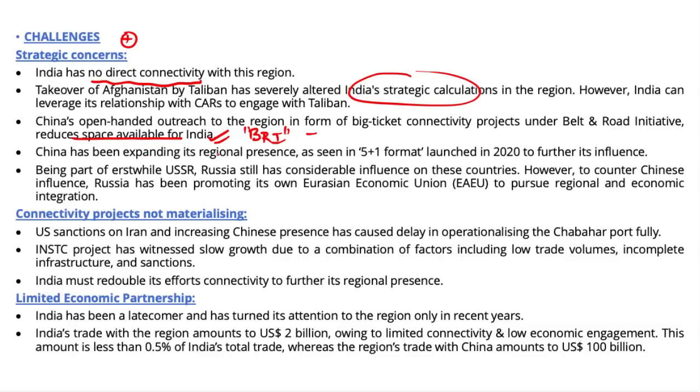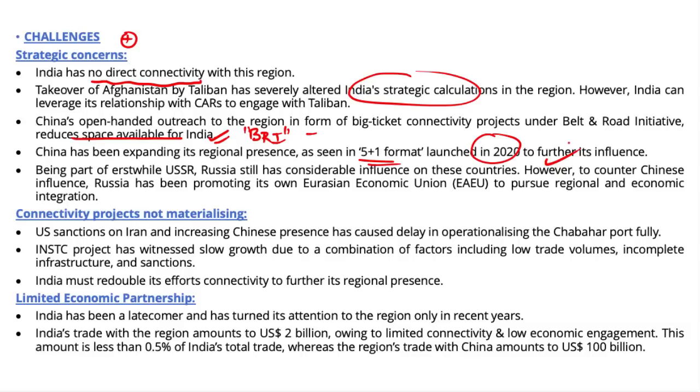China has been expanding its regional presence, as seen in the 5+1 format, which was launched in 2020 to further its influence in the region. Now the launch of the 5+1 format is causing concerns of debt trap diplomacy given the economic situation of Central Asian countries.